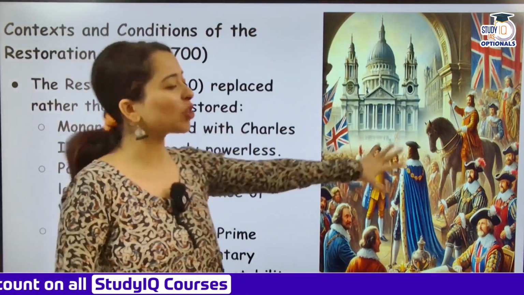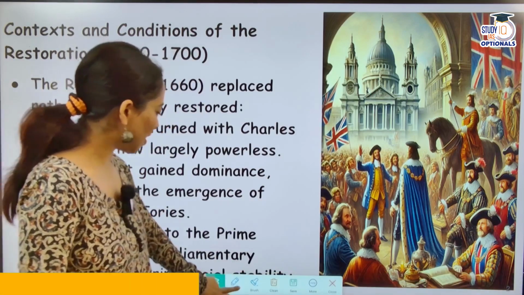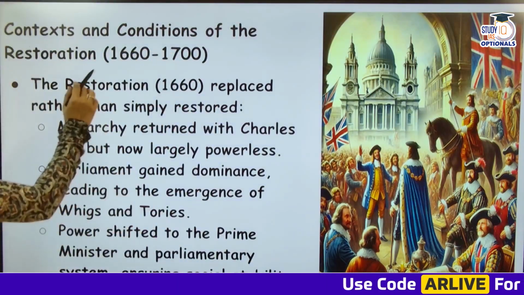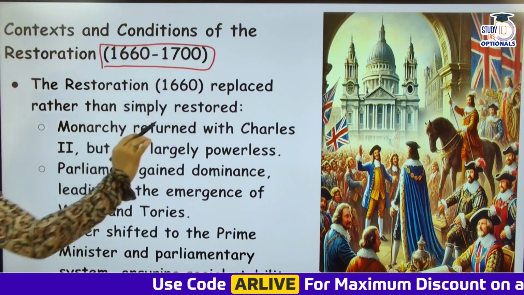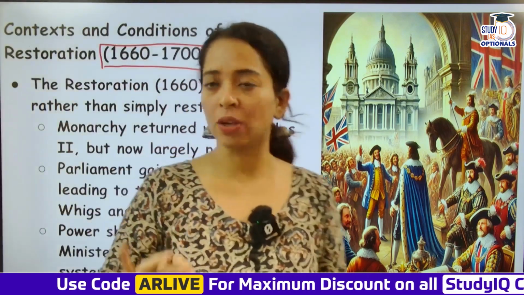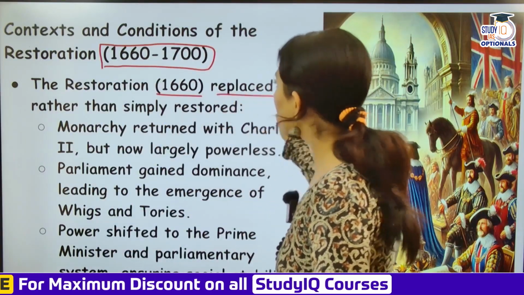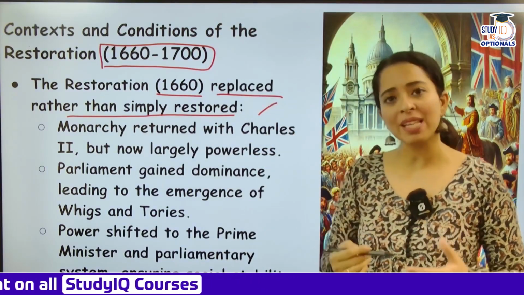So you can look at this, monarchy is coming back. You can look at the Britain flag that is flying up high. So over here, we are coming to context and conditions of the Restoration, 1660 to 1700. So we are looking at the 40 years period firstly, okay, and then we'll eventually move on. The Restoration, that is 1660, replaced rather than simply restored. So what did it replace?